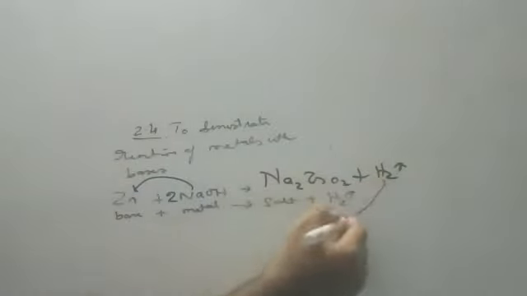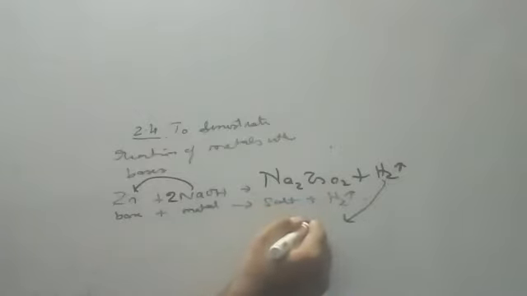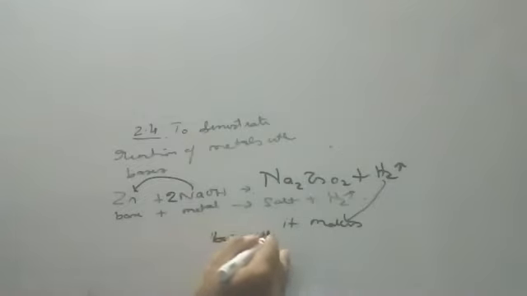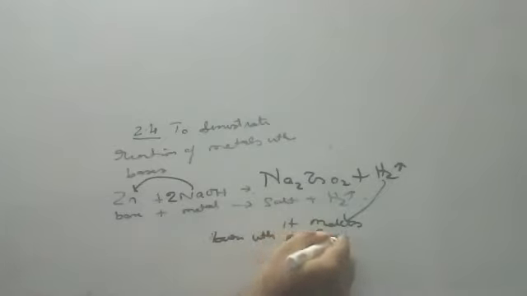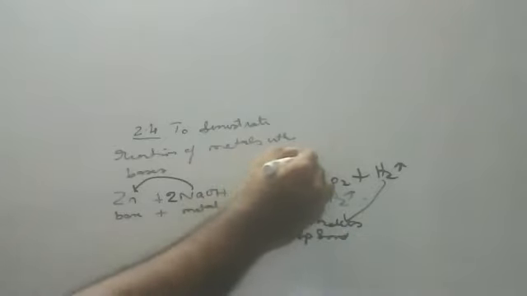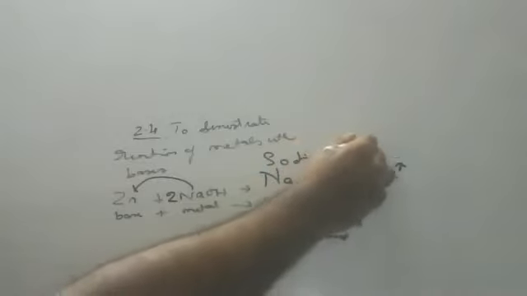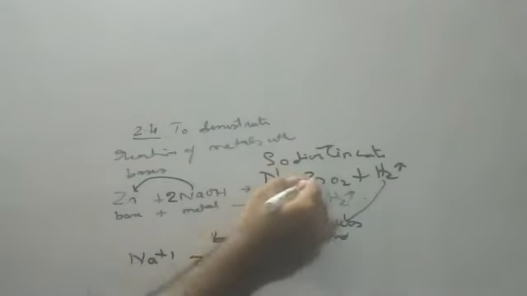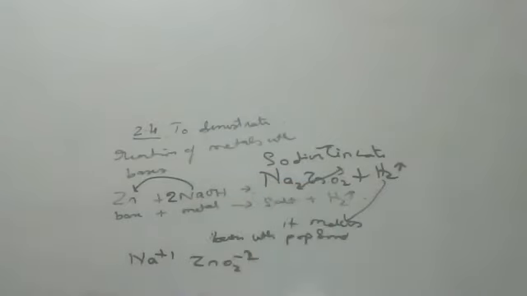How do you test hydrogen gas? It makes a burning splinter burn with a pop sound. And what is the name of this? Sodium zincate. This reaction in board exams, so many times they ask for 1 mark: write the reaction of zinc with sodium hydroxide. So many times they ask zincate, Na2ZnO2 and zincate ion. Na is +1, ZnO2 is -2 because this 2 goes up.